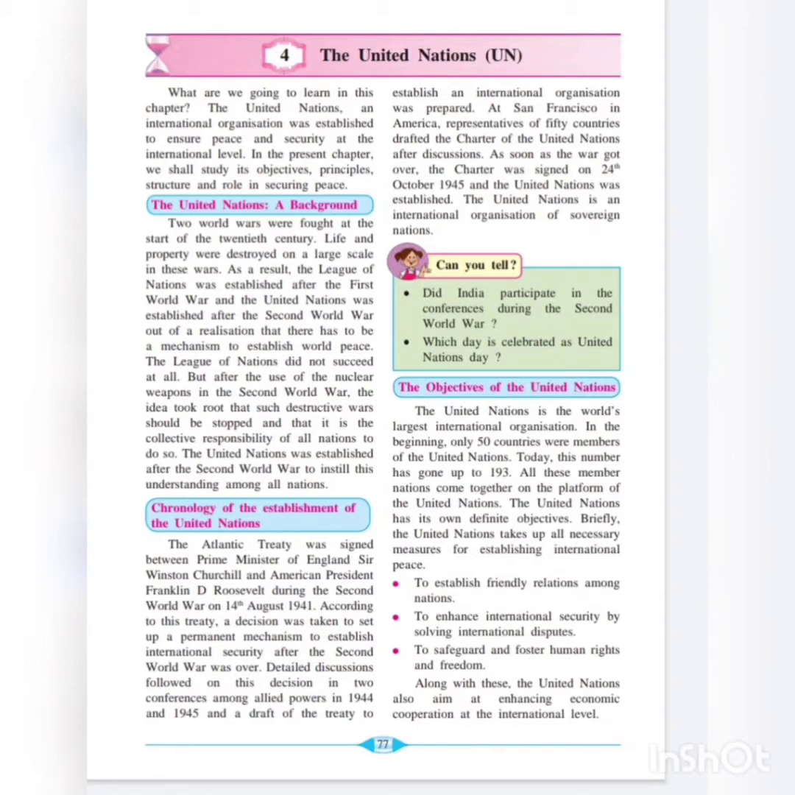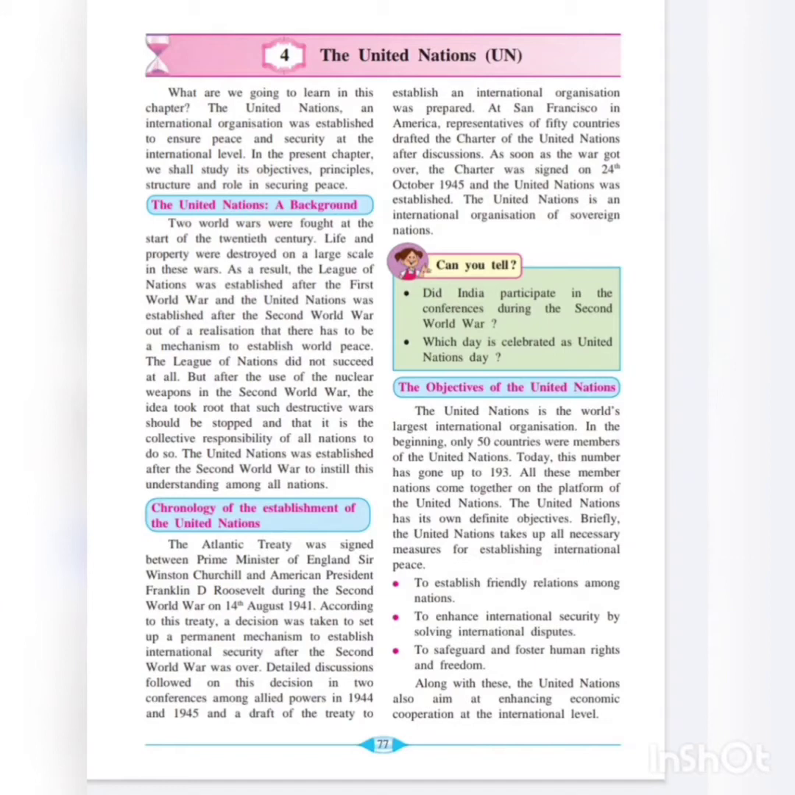Related to this matter, detailed discussions have taken place. For that purpose, two conferences were held by the Allied powers, in the years 1944 and 1945, and a draft of the treaty was established, an international organization was prepared. Now at San Francisco in America, representatives of 50 countries drafted the Charter of the United Nations after discussions.